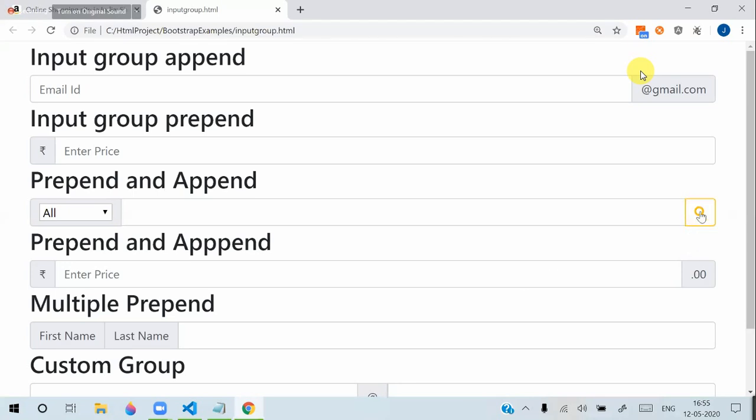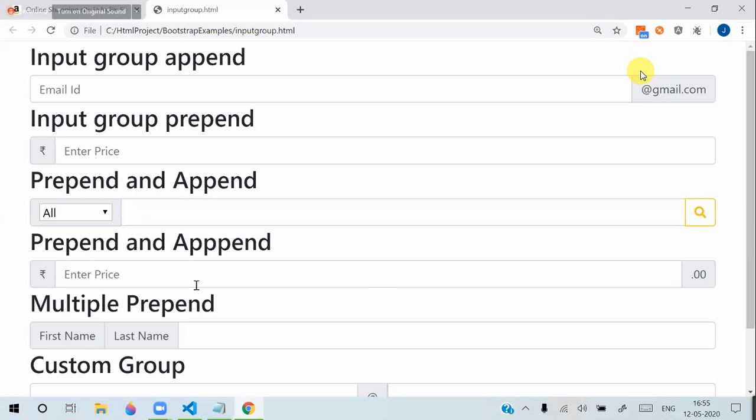And how to keep the drop down correctly. So don't use select for drop down. Here, design your Bootstrap drop down. I already told you how to create a Bootstrap drop down. You can design the Bootstrap drop down and keep it. And you can keep the buttons in this way instead of defining a text.